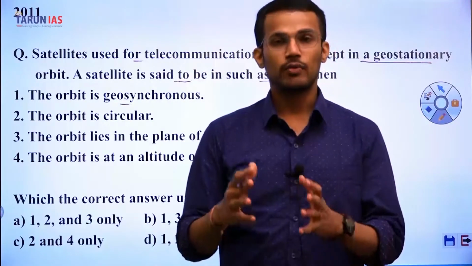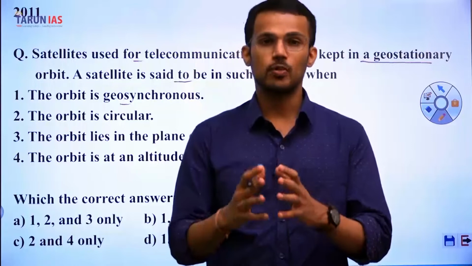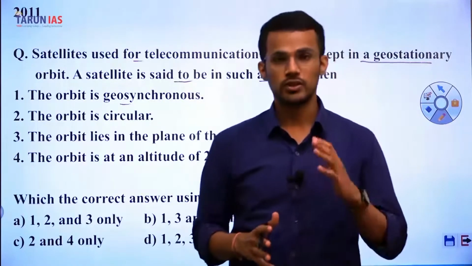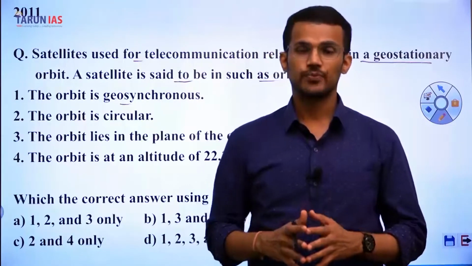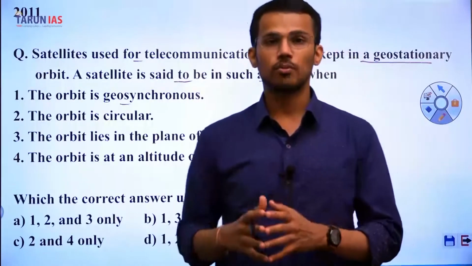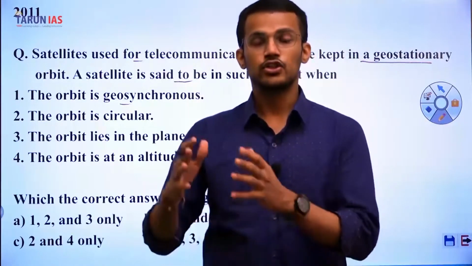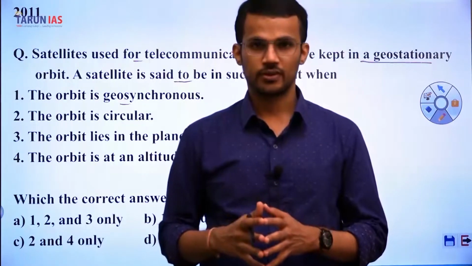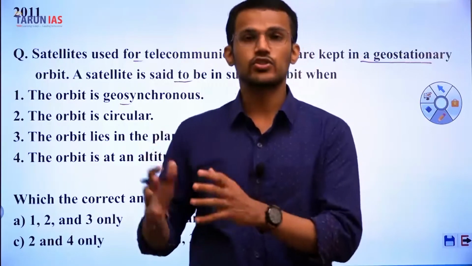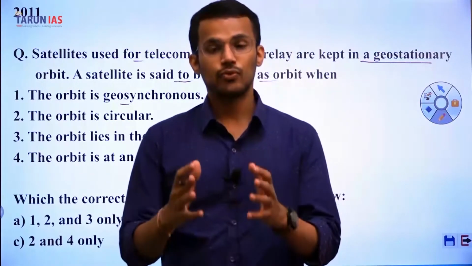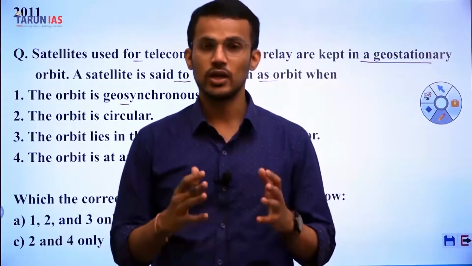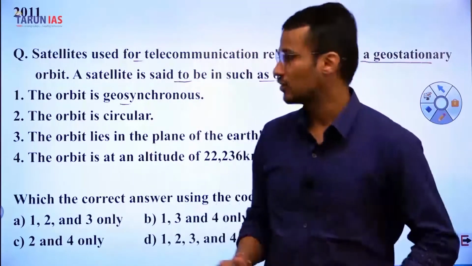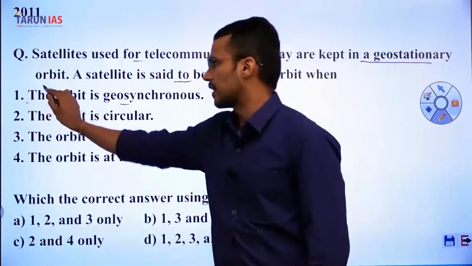Primarily, when we classify orbits based upon altitude, there are three types of orbits. First, low Earth orbit. Second, medium Earth orbit. And third, geosynchronous orbit, which is the higher orbit. And this geosynchronous orbit has a special case known as geostationary orbit. And that's why the first statement is correct.